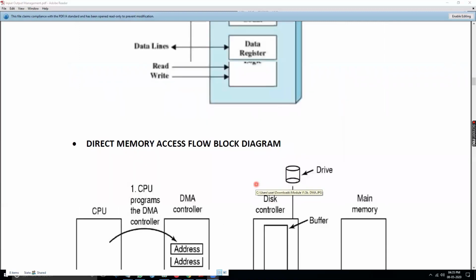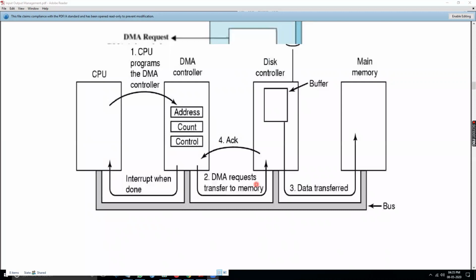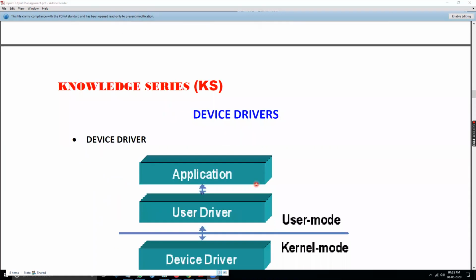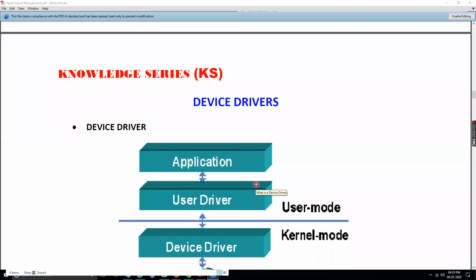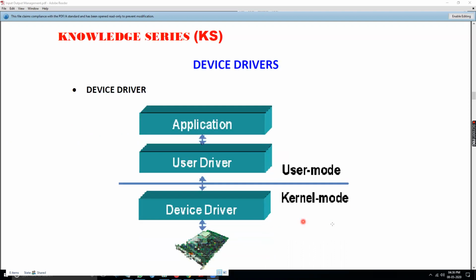Now we have to go to the device driver. To understand the device driver, you have to understand what a driver is. A driver is something that can be associated with any application, so that applications can run as per the need of the CPU, or you can say the driver makes an interface between the output device and the CPU. If you try to remember the figure of kernel mode and user mode that we discussed.